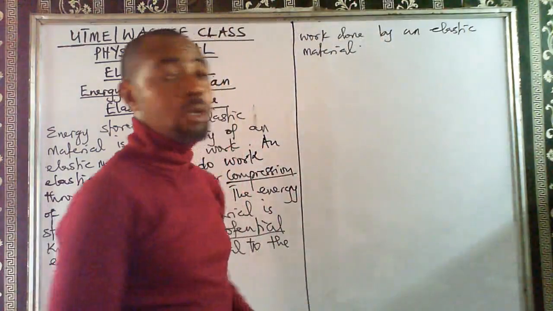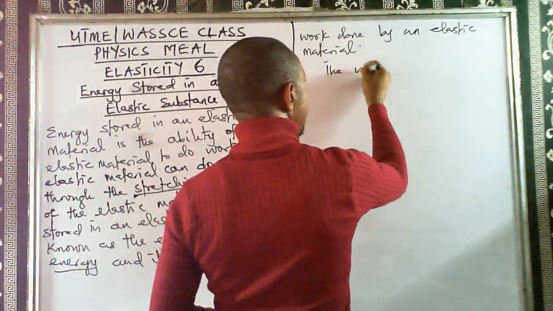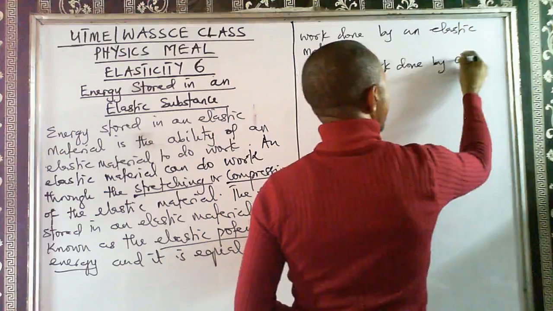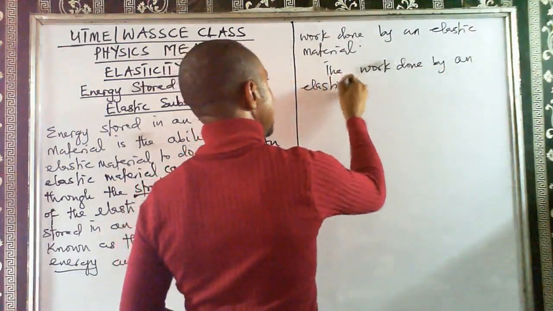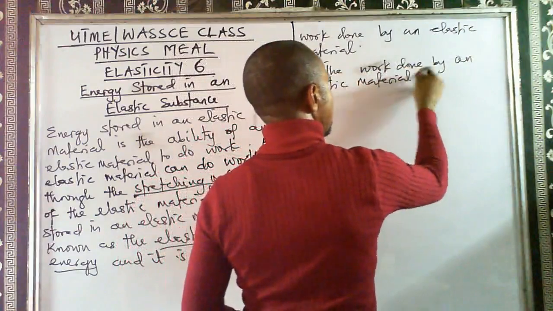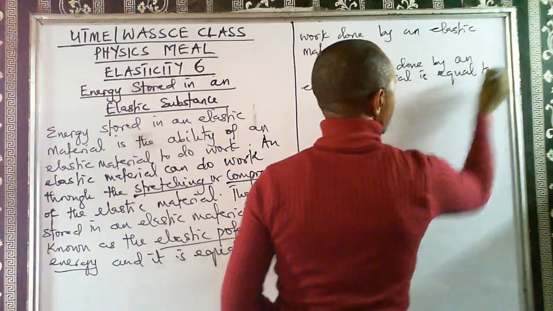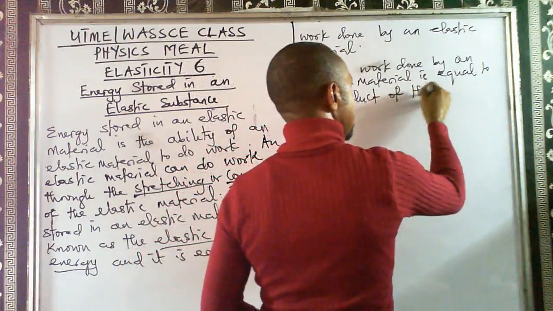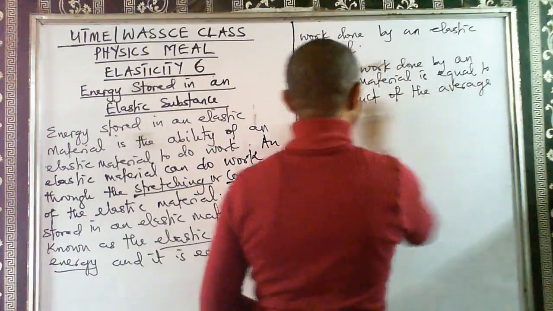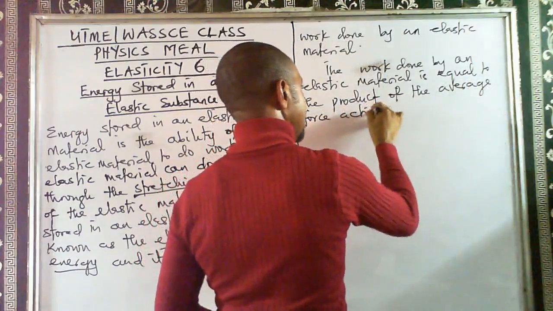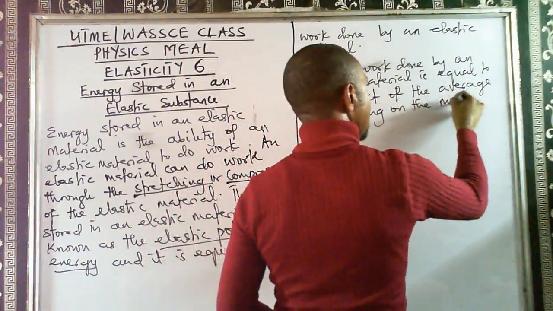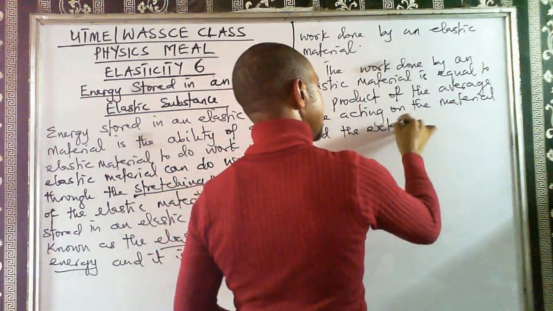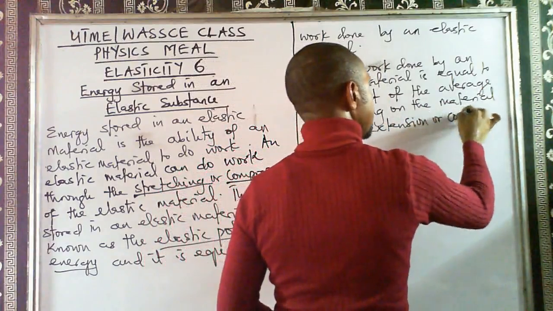So what now is the work done? The work done by an elastic material is equal to the product of the average force acting on the material and the extension or compression.